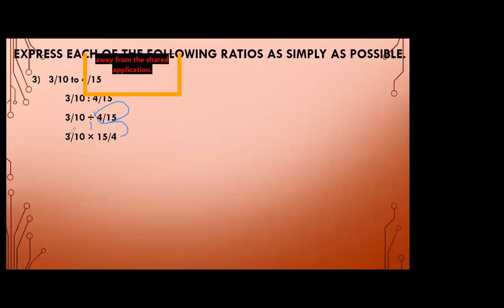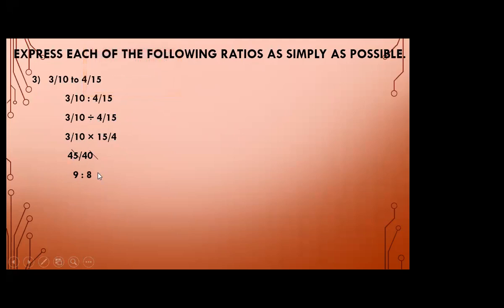Now students, 15 threes are 45 and 4 tens are 40, right? By cancellation, we get 5 nines are 45 and 5 eights are 40. We get 9 ratio 8.